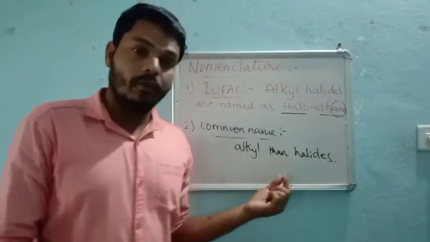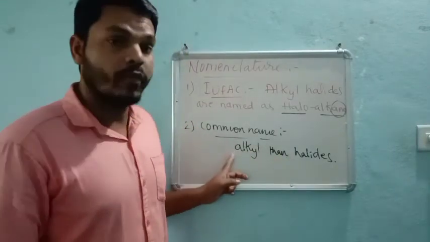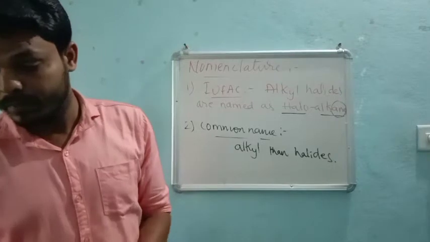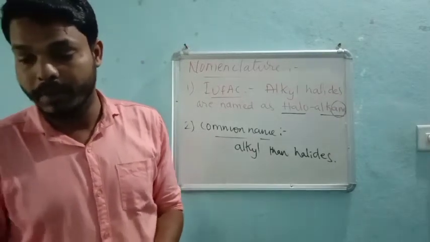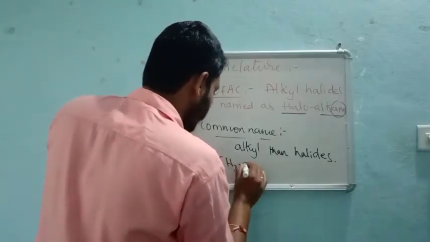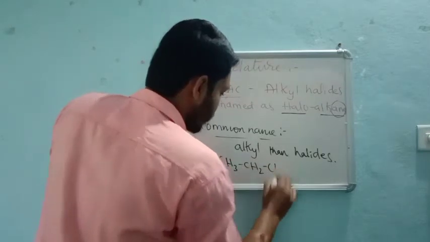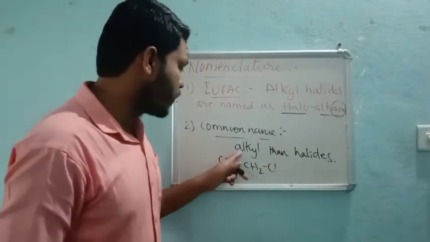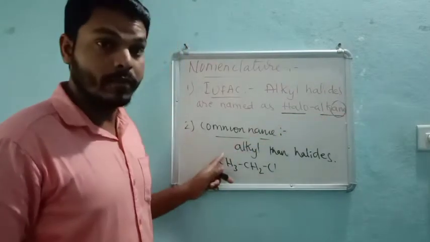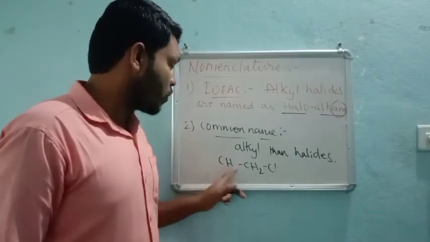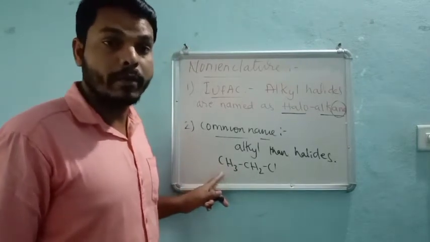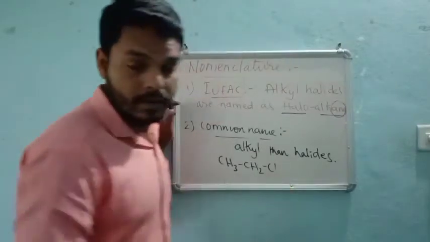Alkyl, we name the alkyl first and then add the halide. For example, if I take CH3CH2C. What we need to do first is add the alkyl, not the alkane. We have to name it as alkyl. In the alkyl group there are two carbon atoms. Two carbon atoms means ethyl, right? Understood? Ethyl.